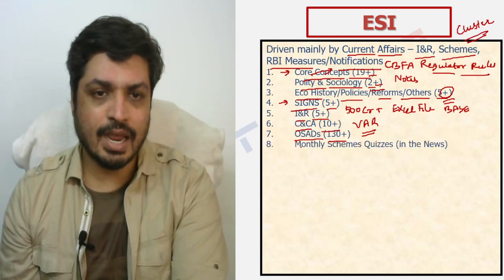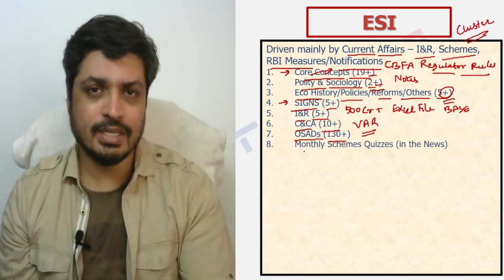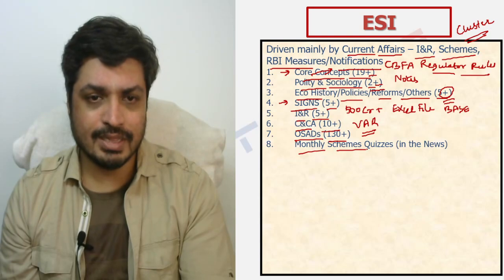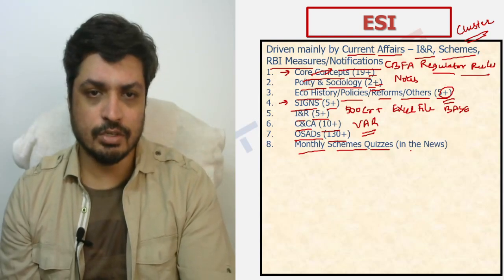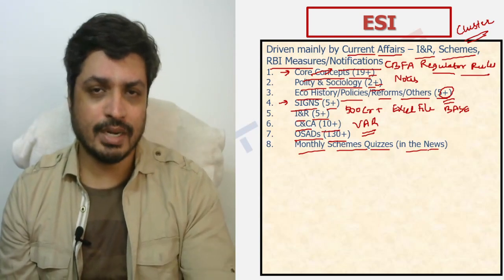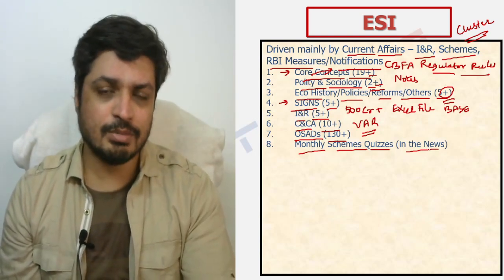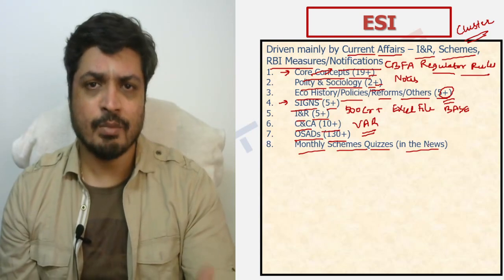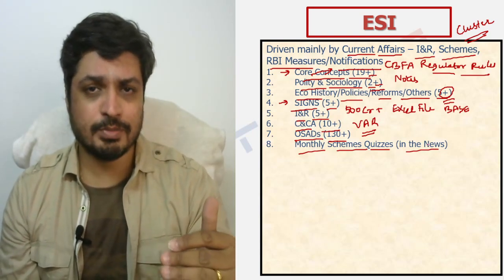Additionally, we'll also try and provide monthly schemes quizzes from the news, right? So whatever schemes have been in the news from that particular month's standpoint. We'll try and look at covering the last 6 months. That will be the target for us. When I say last 6 months, this is relevant from the perspective of phase 2.